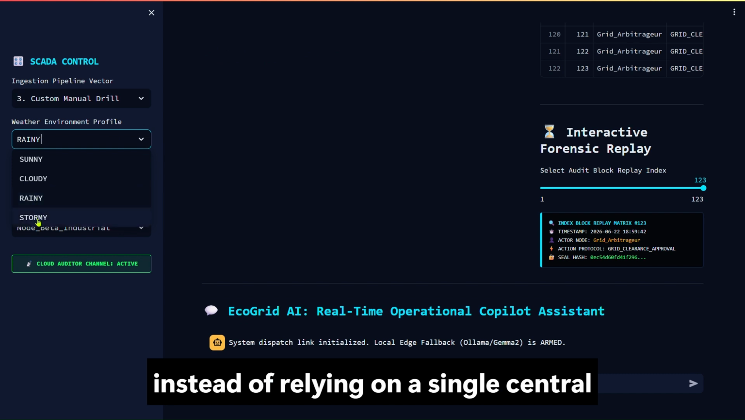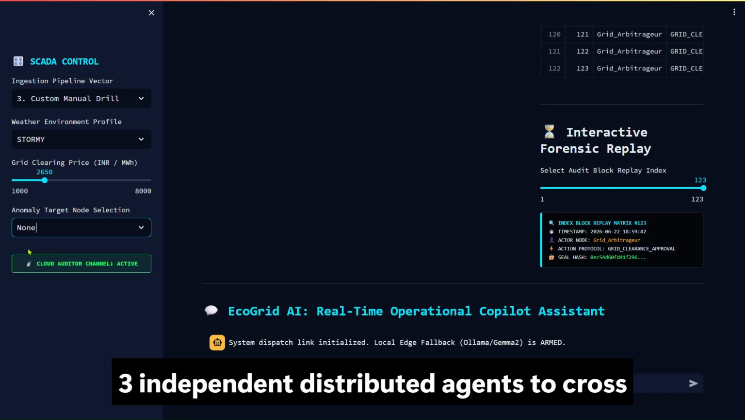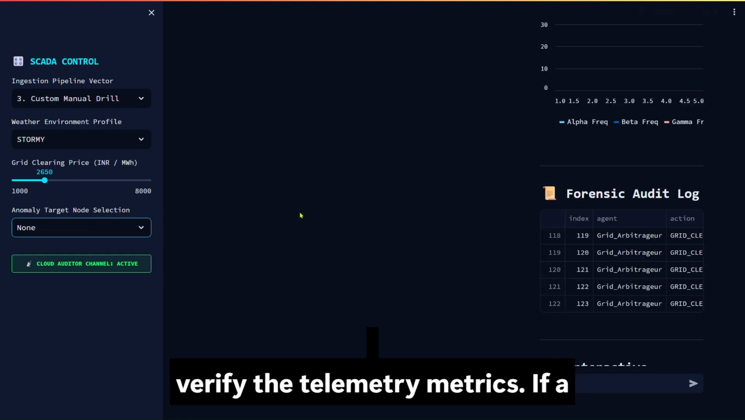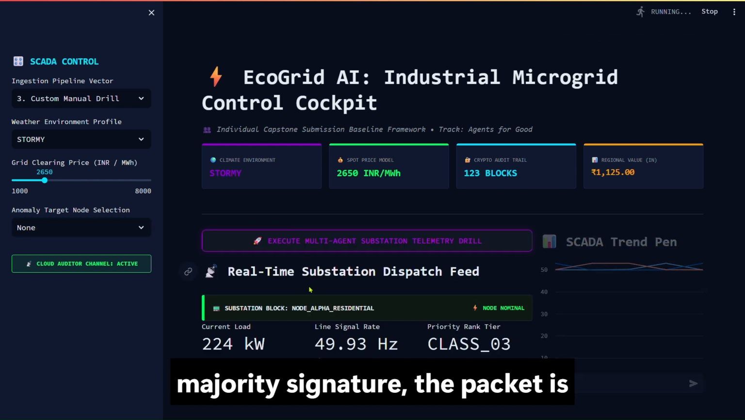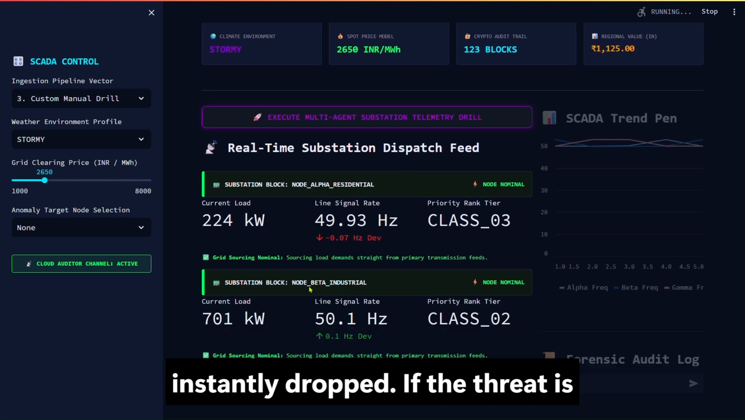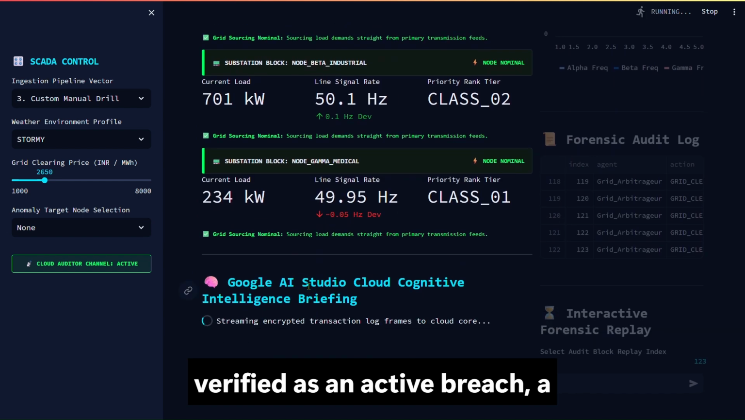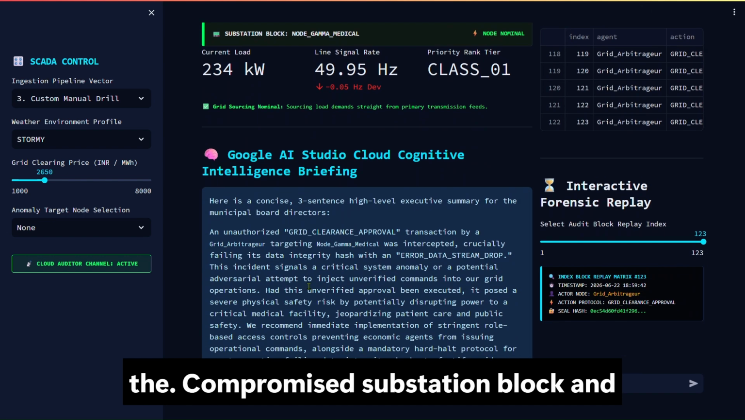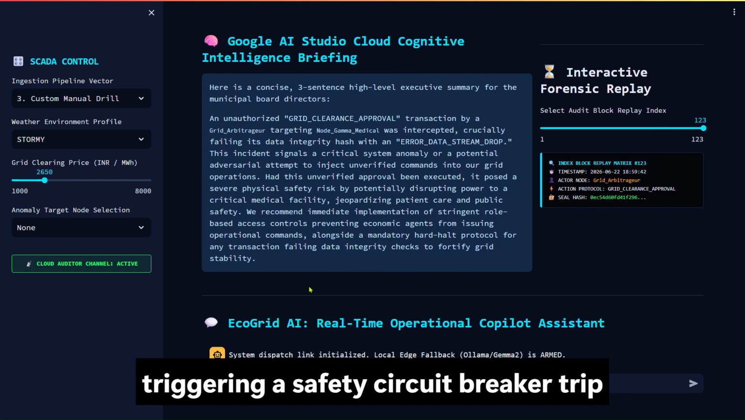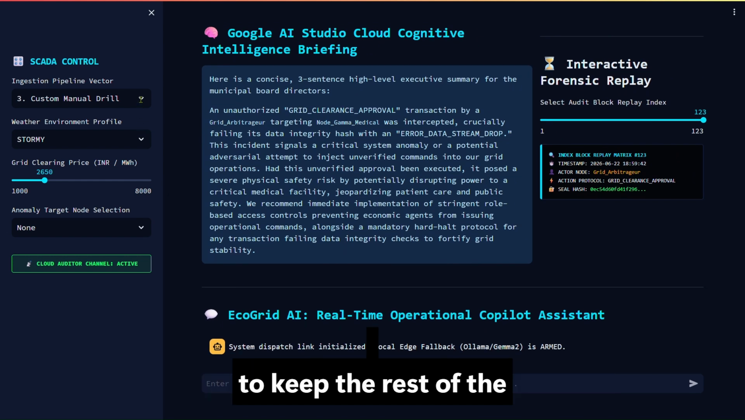However, instead of relying on a single central server decision, the framework forces all three independent distributed agents to cross-verify the telemetry metrics. If a malicious command lacks a unanimous supermajority signature, the packet is instantly dropped. If the threat is verified as an active breach, a coordinated supermajority containment protocol triggers automatically, isolating the compromised substation block and triggering a safety circuit breaker trip to keep the rest of the wider microgrid completely stable.